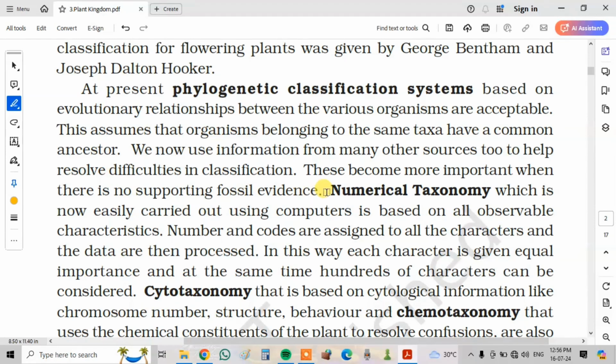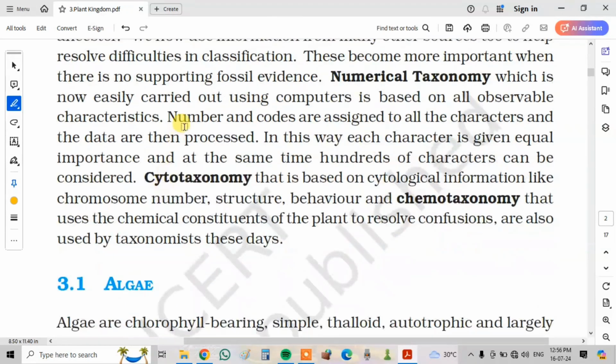Numerical taxonomy, which is now easily carried out using computers, is based on all observable characteristics. Numbers and codes are assigned to all the characters and the data are then processed. In this way, each character is given equal importance and at the same time, hundreds of characters can be considered. Cytotaxonomy, that is based on cytological information like chromosome number, structure, behavior, and chemotaxonomy, that uses the chemical constituents of the plants to resolve confusions, are also used by taxonomists these days.